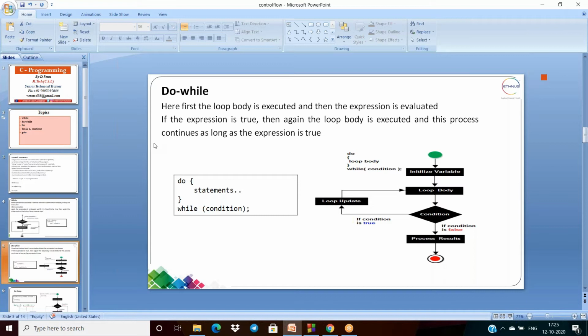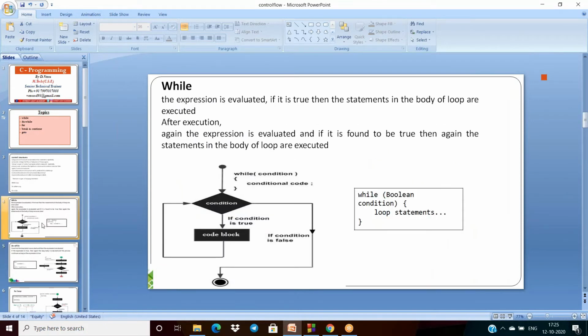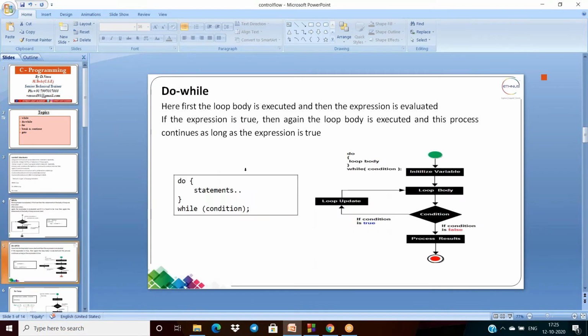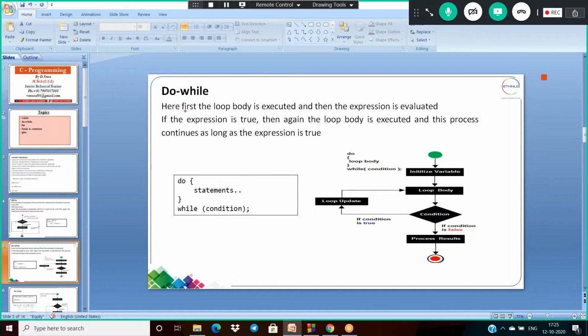so coming to the do while. In the case of do while, the syntax is first the do keyword and following some statements, and after the do block write while and write the condition, and at the end a semicolon is used.